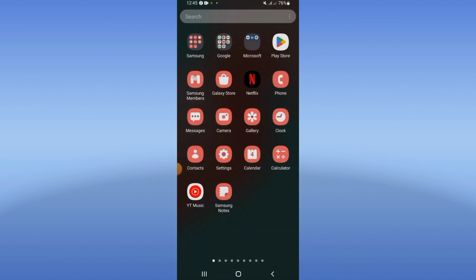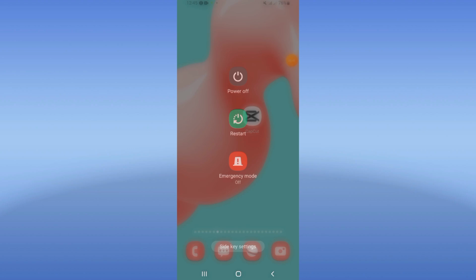Then come to Play Store or App Store, update your CapCut and restart your phone, and that's it.